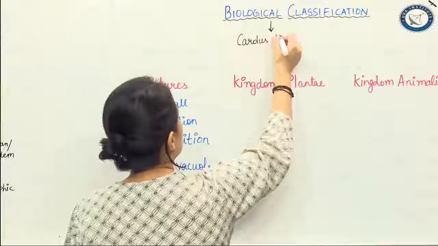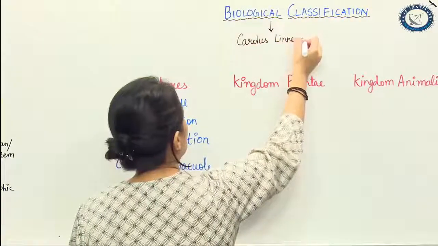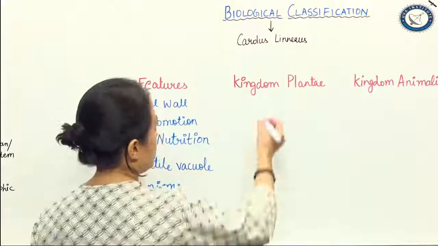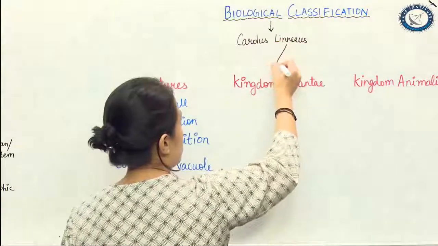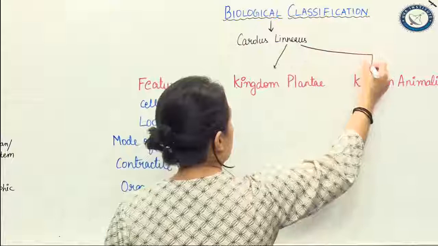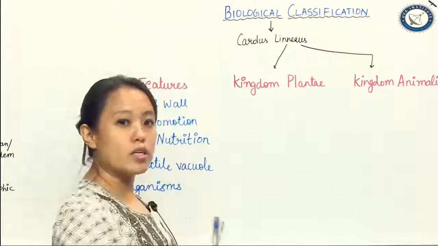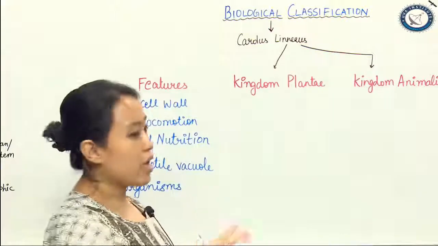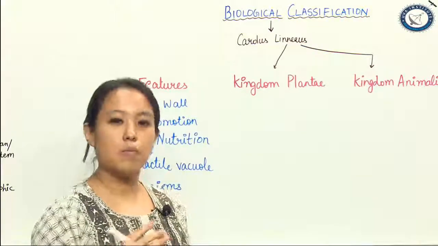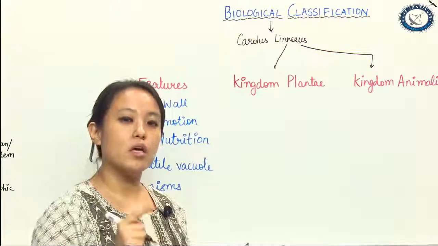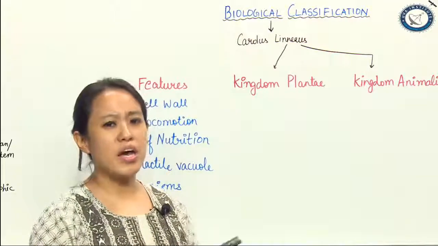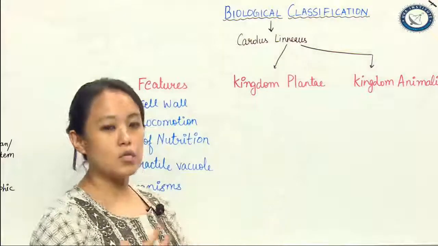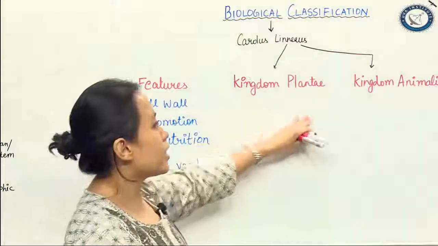Okay, so after that it was Carolus Linnaeus who came into picture. Carolus Linnaeus was the person who said that there are two classifications. That means there are only kingdom Plantae and kingdom Animalia. Based on the above theories given by Aristotle and Theophrastus, Carolus Linnaeus gave kingdom Plantae and kingdom Animalia.